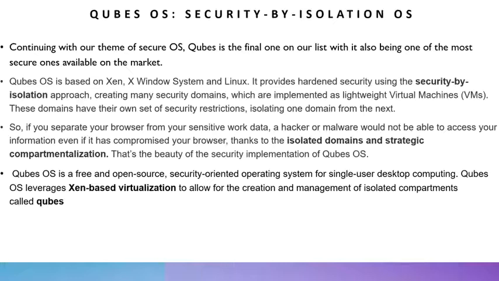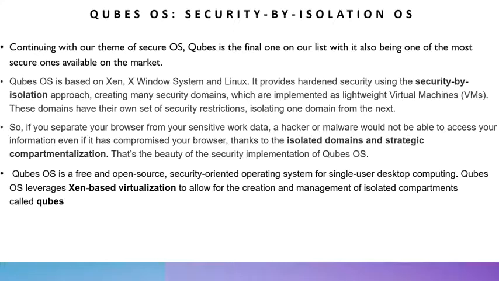These domains have their own set of security restrictions, isolating one domain from another and increasing the overall security between those two domains. So if you separate your browser from your sensitive work data, a hacker or malware would not be able to access your information, even if it does compromise your browser, thanks to the isolated domains and strategic compartmentalization. That's the beauty of the security implementation of Qubes OS. Qubes OS is also a free and open source OS, and it's a very security oriented one for single user desktop computing.